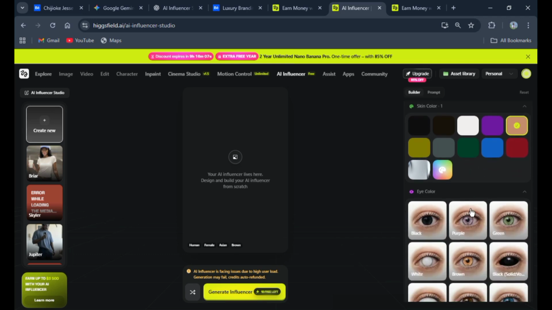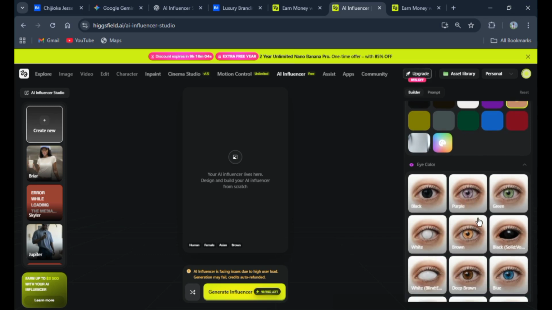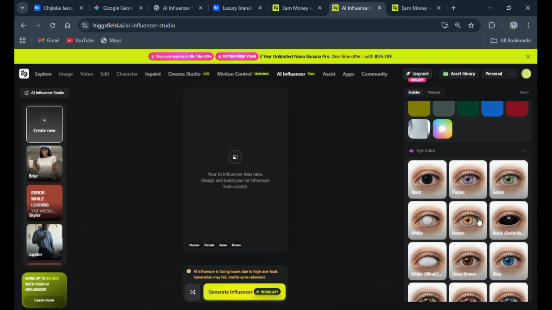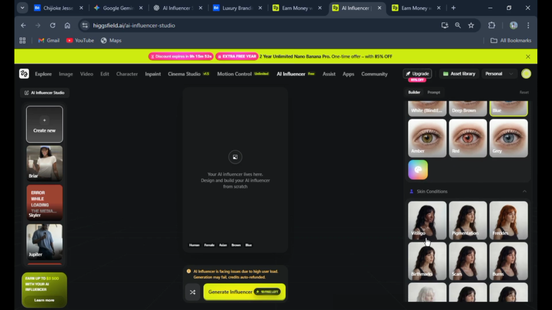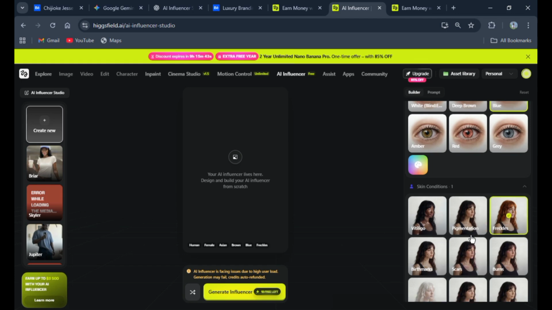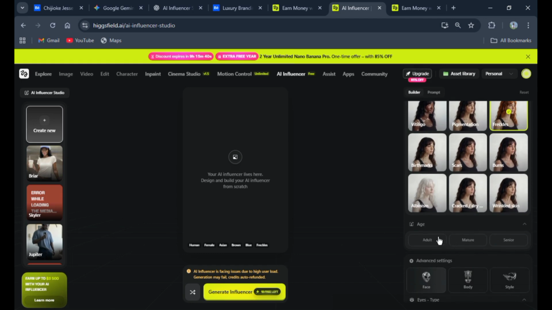And then the eye color, you can choose black, purple, green, white, brown. Okay, let me go for a blue eye. And then the skin conditions. You can choose vitiligo, pigmentation, freckles. Okay, I'll just choose freckles. Then the age, if it's an adult you want to create, a mature person, a senior person. All right, let me just go for an adult.